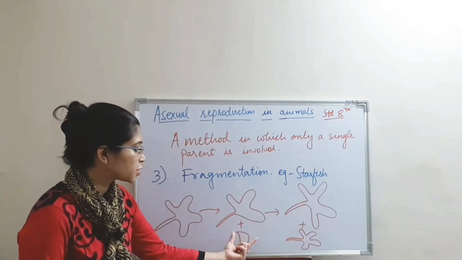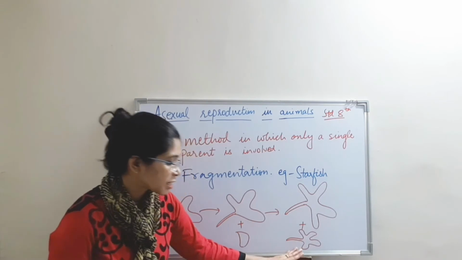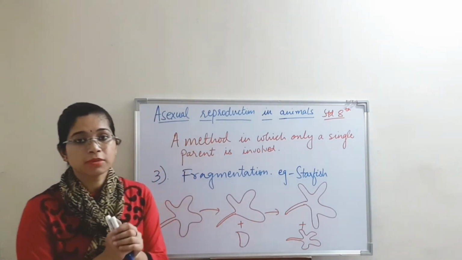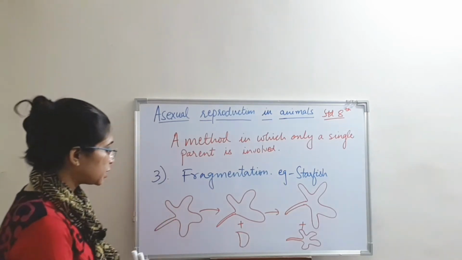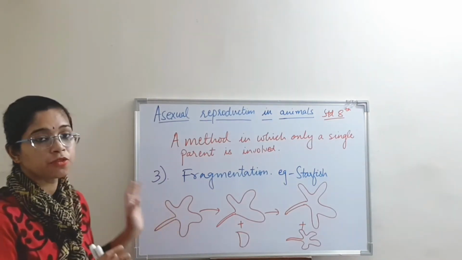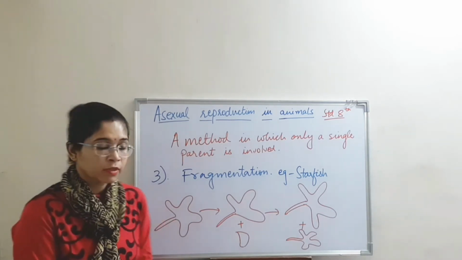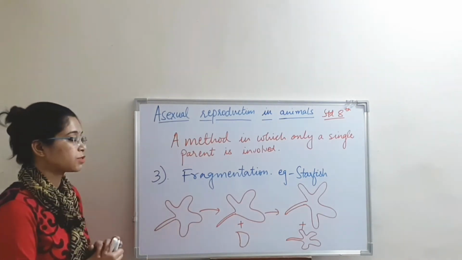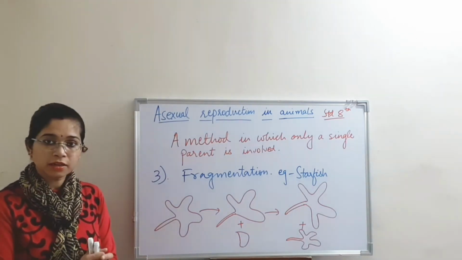And the part which became separated from the parent will again regenerate, the whole structure will be formed, and it will continue to grow into an individual organism, right? In this way the part which was separated from the parent is able to form an individual body. So we have seen three types of asexual reproduction: fragmentation, budding and binary fission.